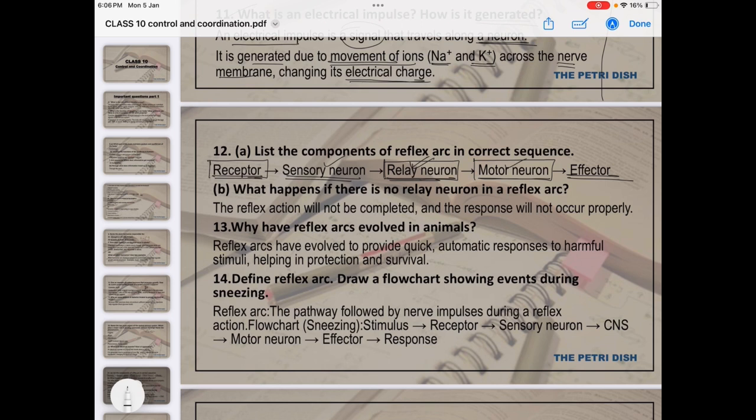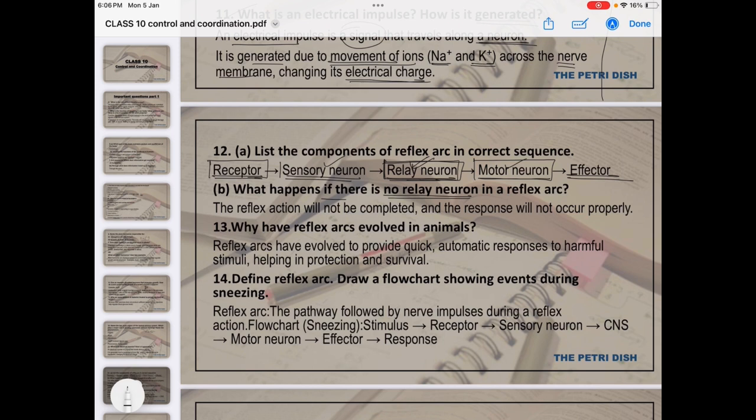Okay. Next is, what happens if there is no relay neuron in the reflex arc? If there is no relay neuron, then what will happen? Obviously the information taken by the sensory neuron will not be transferred to the motor neuron, right? Because the relay neuron is the connection between the sensory and the motor neuron. So if it is not working properly, the information will not be transferred to the motor neuron, and we cannot take the action.